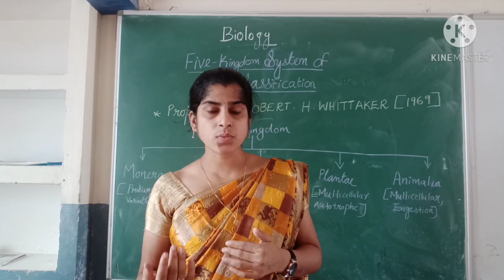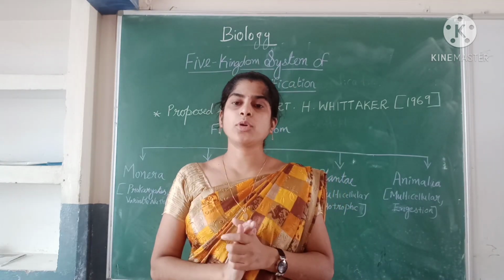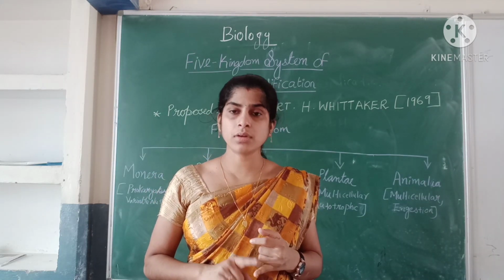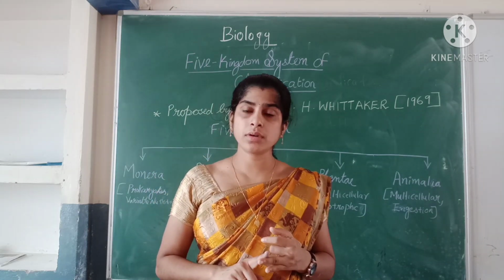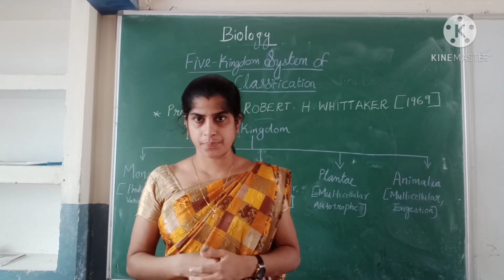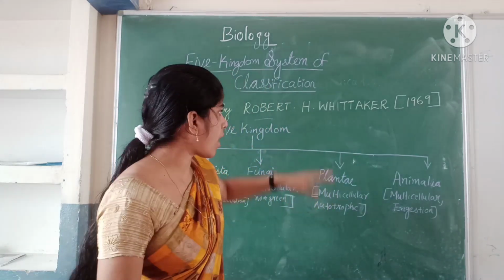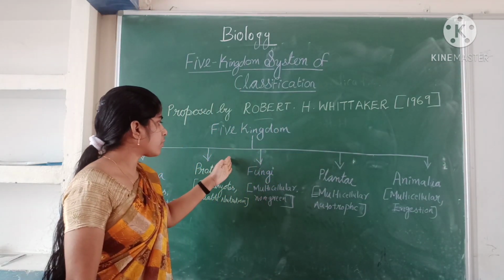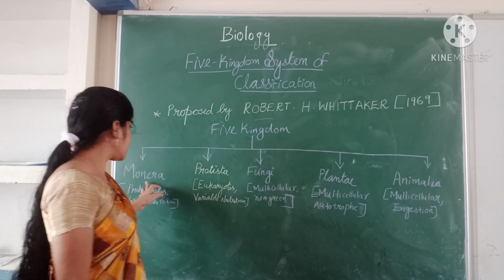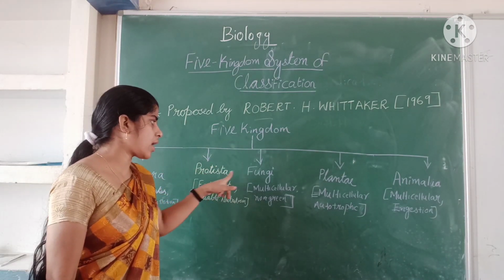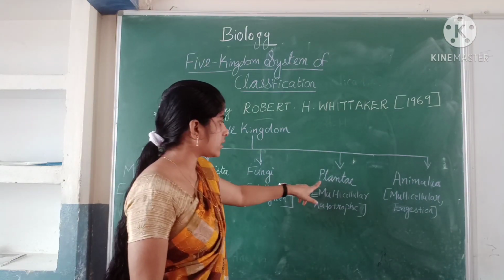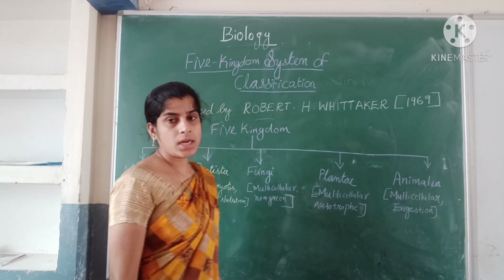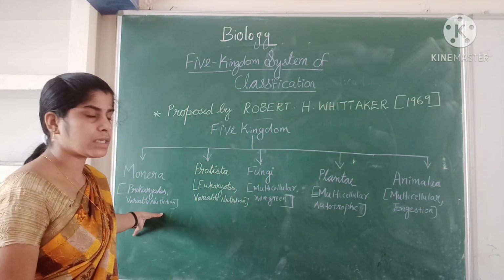And the next one is mode of nutrition. Mode of nutrition means what? Maybe there is absorptive mode of nutrition or ingestion, or otherwise they are heterotrophs. So on this basis R. H. Whittaker classified the kingdoms. First one is Monera, second is Protista, third kingdom Fungi, fourth kingdom Plantae, and fifth one is Animalia.